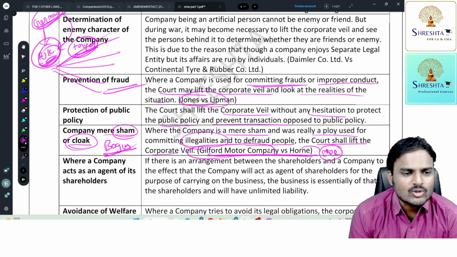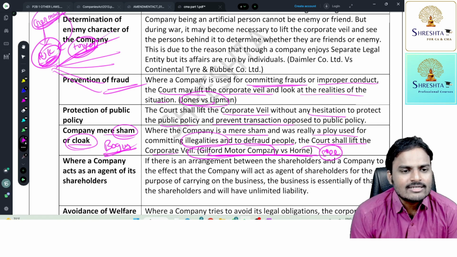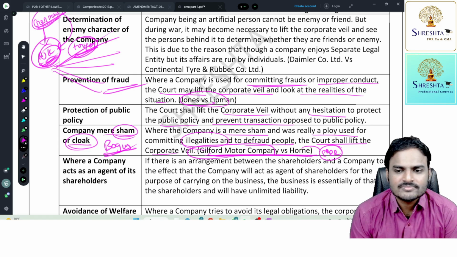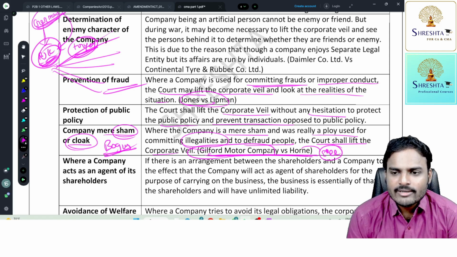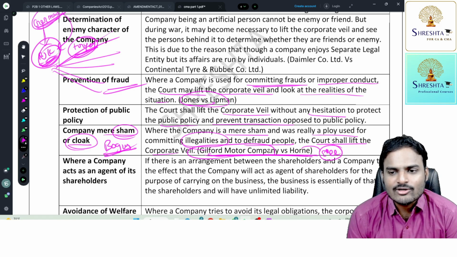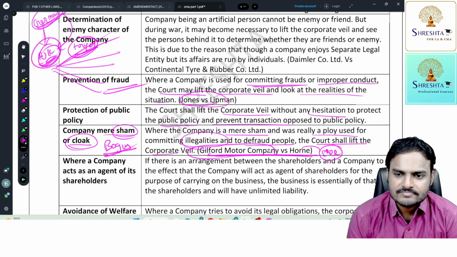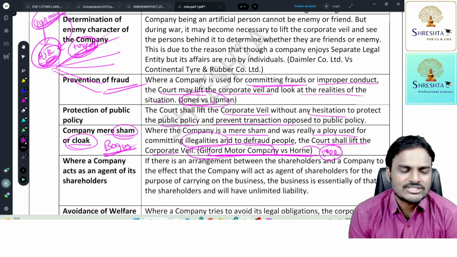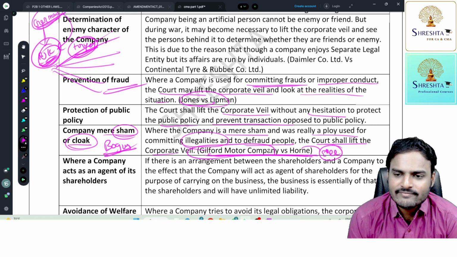Yes, the matter went to the court. The court pierced the corporate veil, lifted the corporate veil, and held that Horn is the real person behind the company. And the judgment? Lifting the corporate veil. Yes, Horn violated the provisions of the contract between Guilford Motor Company and him. Horn violated the terms and conditions. Accordingly, Horn was punished. Sir, what about the company? It was already removed. With the lifting of the veil, the company's life comes to an end.